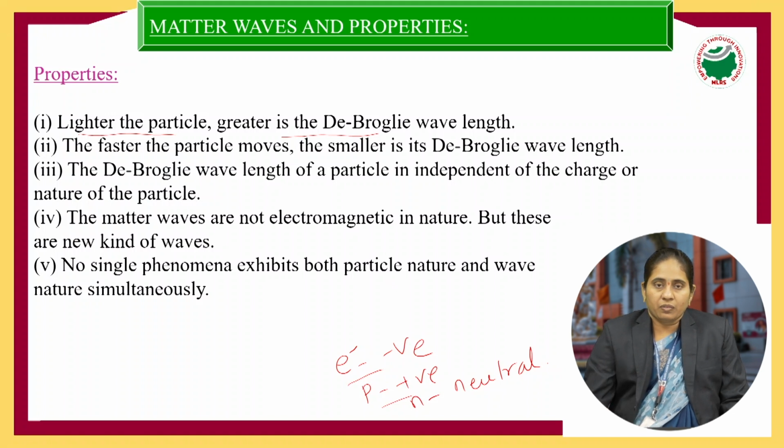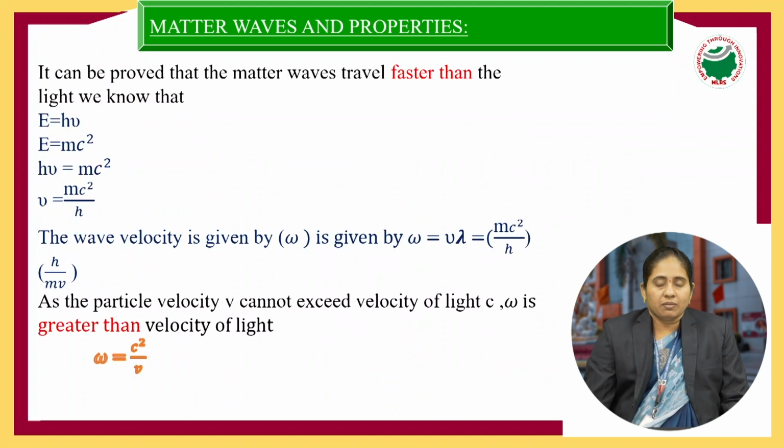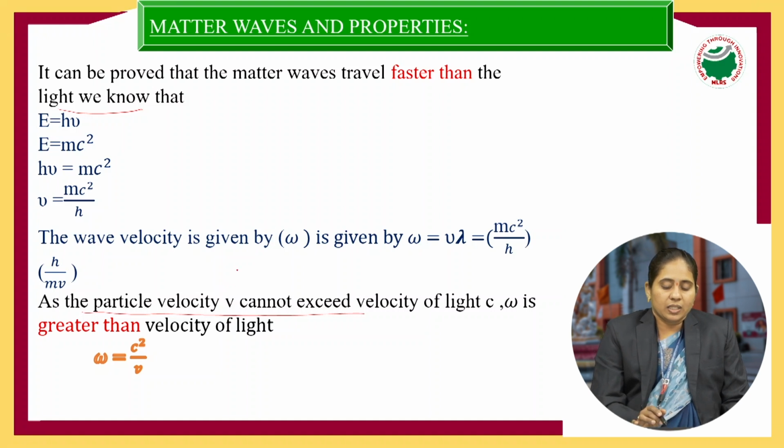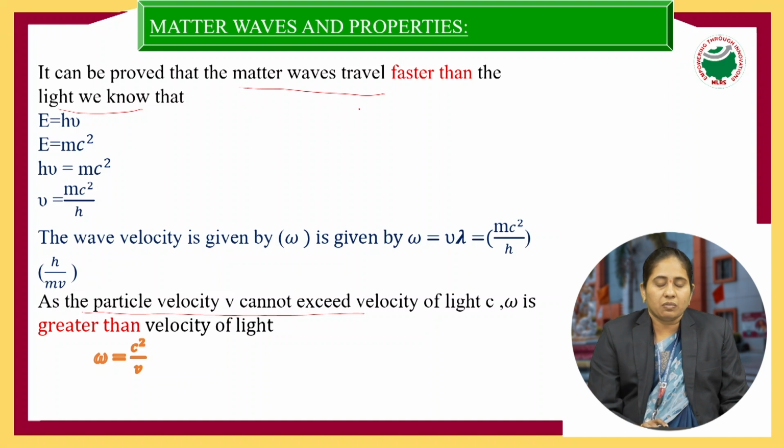That is based on the formula. There are two properties, and the next one is that it is charge independent, and the next one is that it is a new kind of wave, and the fifth property is that no single phenomenon can exhibit the particle and wave simultaneously. Next, the velocity of matter waves is greater than the velocity of light. This can be proved by the formulas, that is, Max Planck's quantum theory as well as Einstein's mass energy relation. So the next property is that matter waves can move faster than the velocity of light.